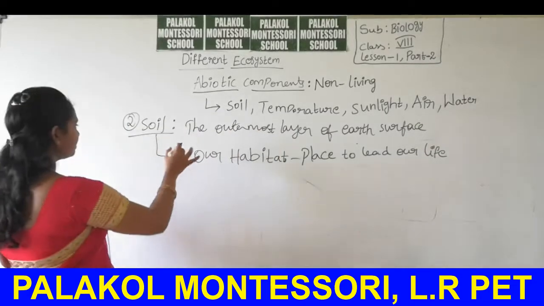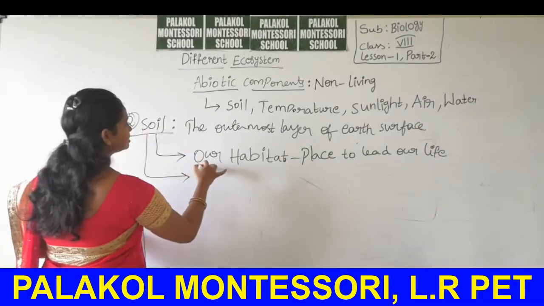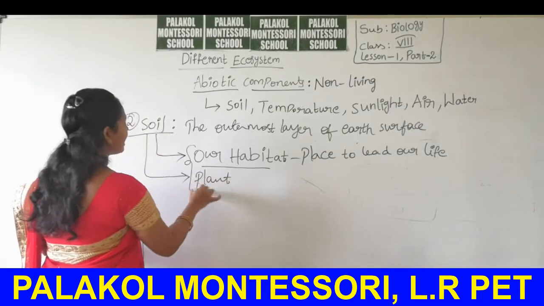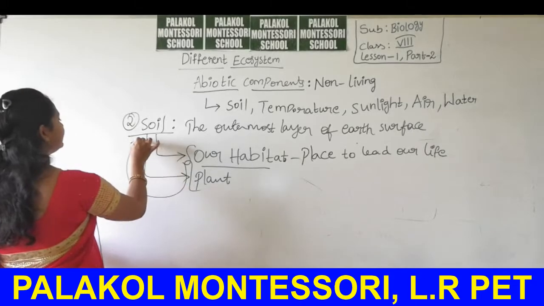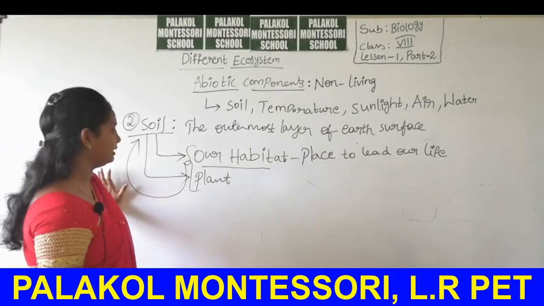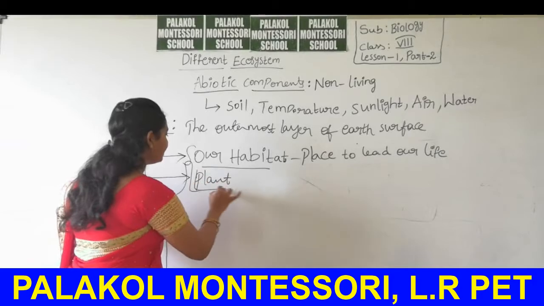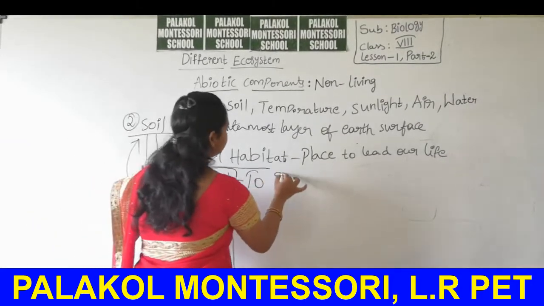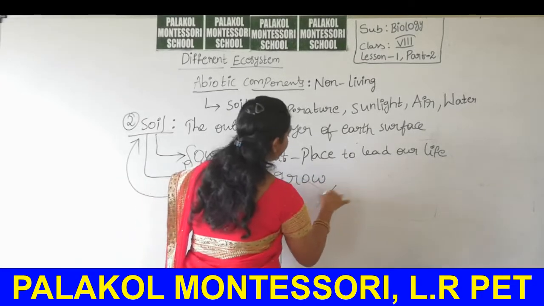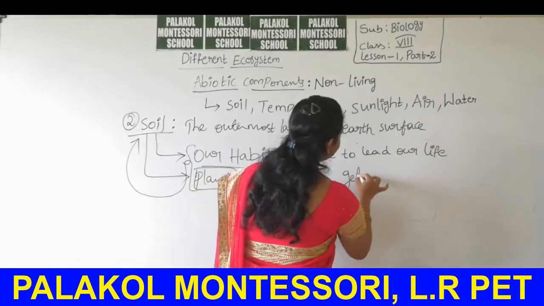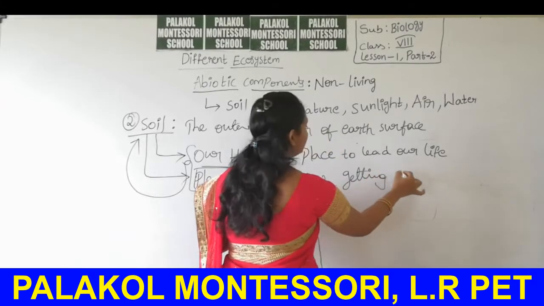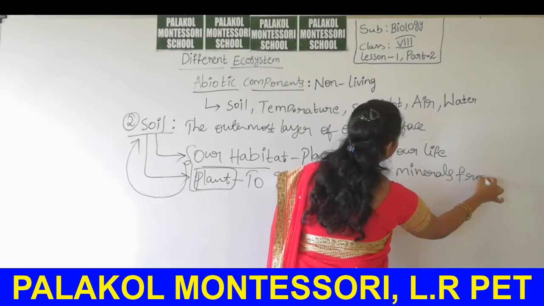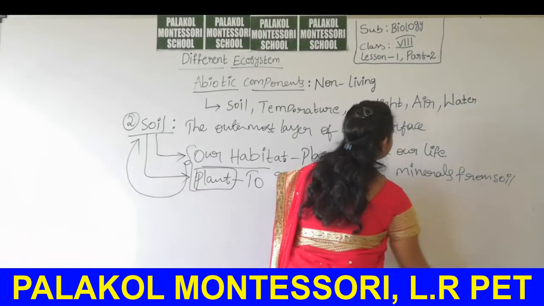Because it provides a place to live your life. Then on the soil, animals also live, and plant bodies also live. All other animals take soil as a habitat. Along with the habitat, the plant body also needs soil to grow its body, and also gets minerals from the soil. This is the importance of the soil.